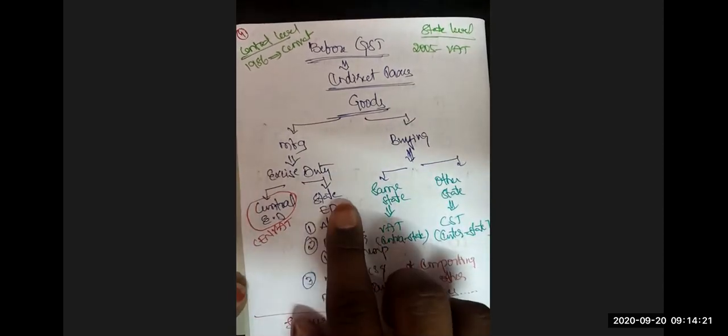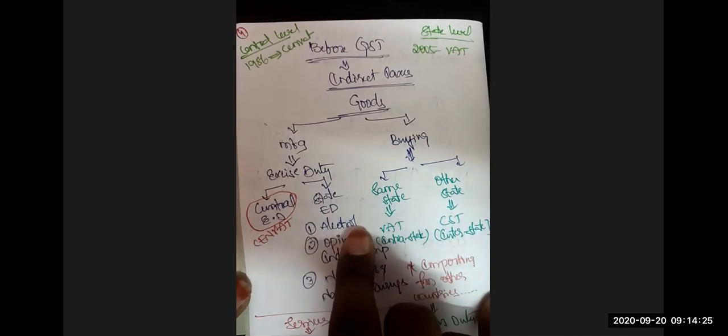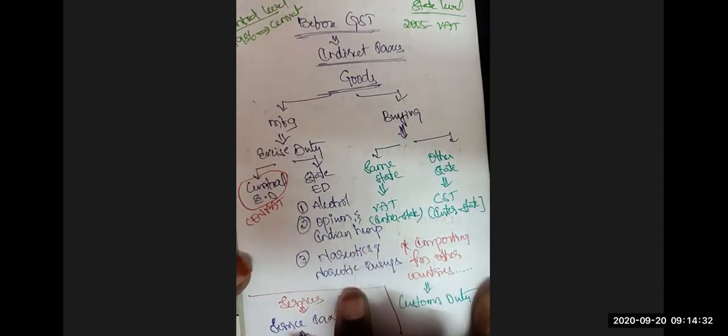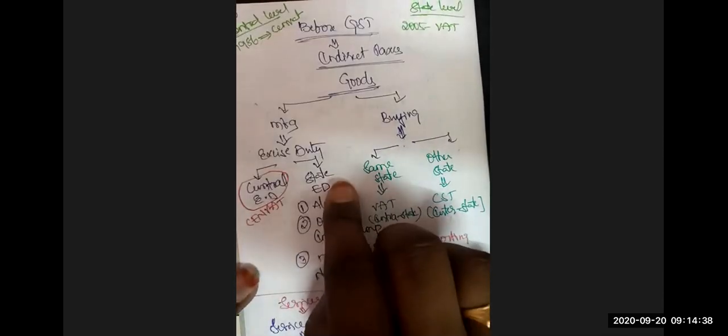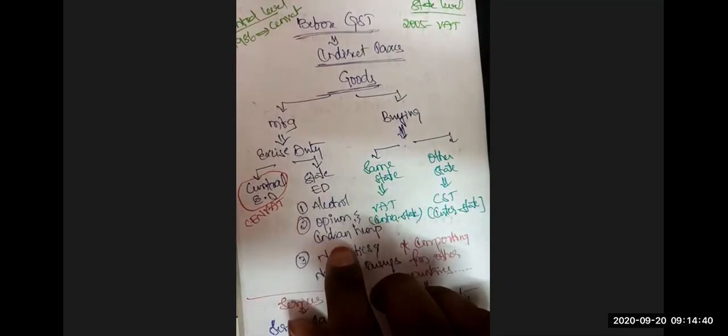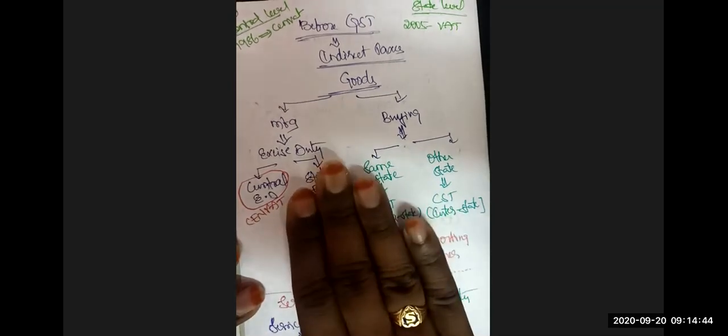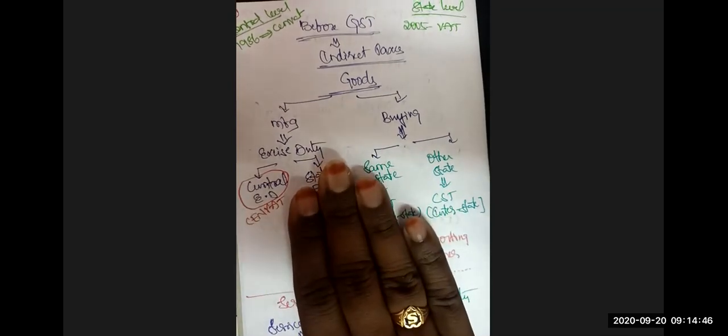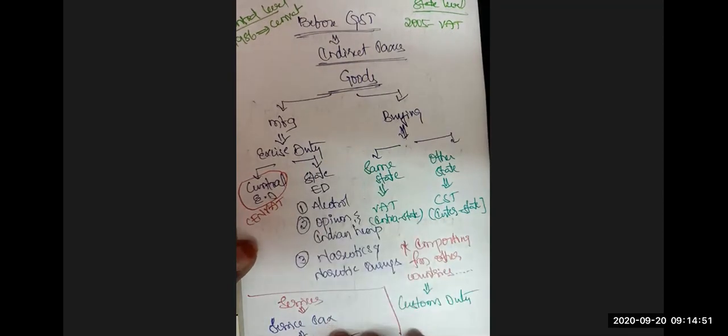state governments have the power to levy excise duty. What are they? Alcoholic liquor meant for human consumption, opium and Indian hemp, narcotics and narcotic drugs. On these three products, state governments reserved their rights to levy the state excise duty. Except for these three products, on all the remaining products, the central government reserved its rights to levy the excise duty.